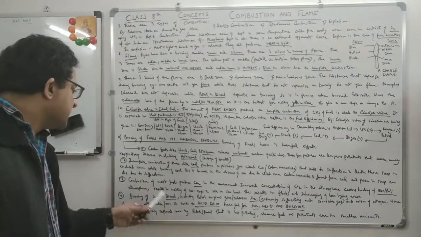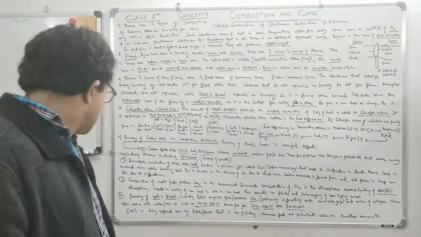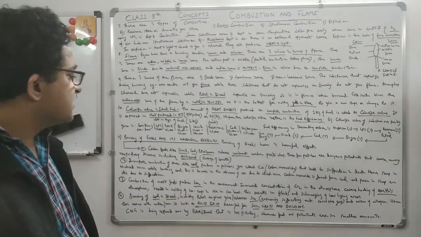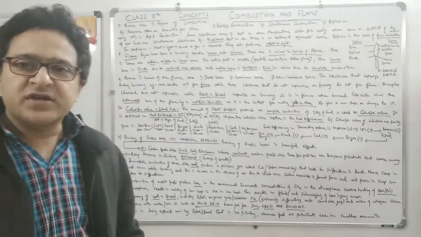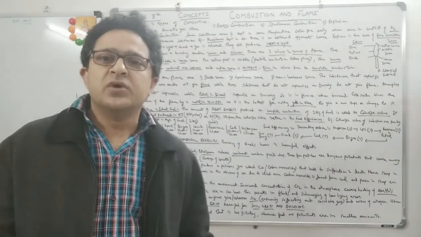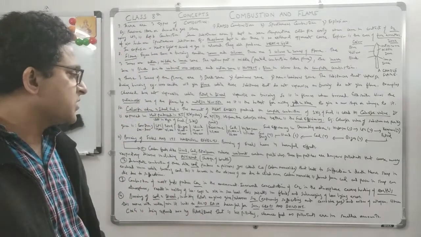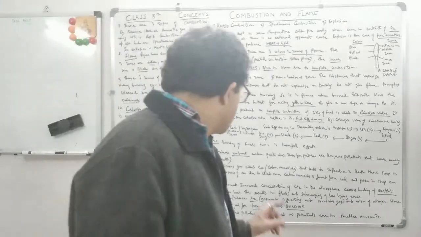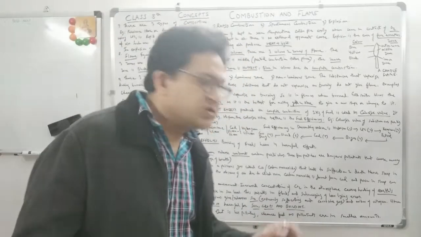Now, burning of coal and diesel, including petrol engines. Now this is basically on the petrol engines and diesel engines. And so burning of coal and diesel, including petrol engines, releases SO2, which I told you is sulfur dioxide. So sulfur dioxide is released whenever you use a petrol engine or diesel engine, and it also releases a very suffocating and corrosive gas. SO2 is a very suffocating and corrosive gas.